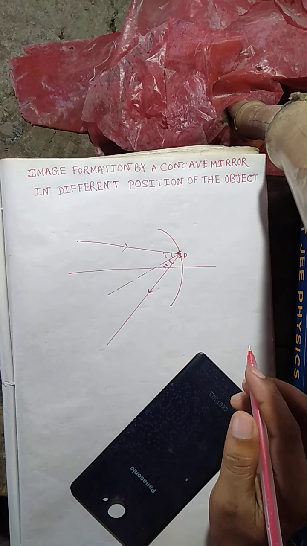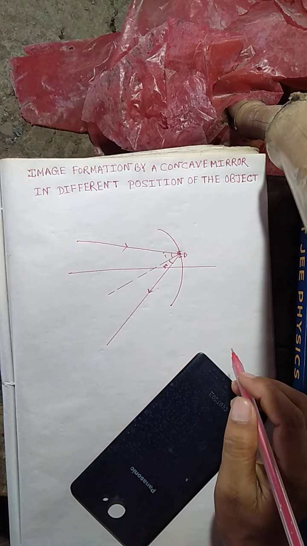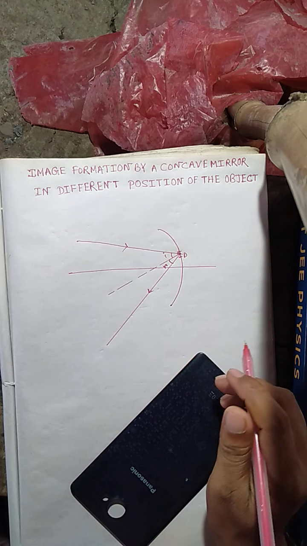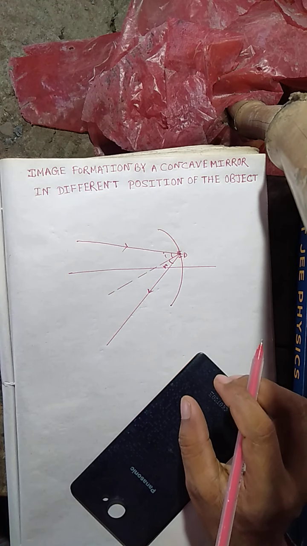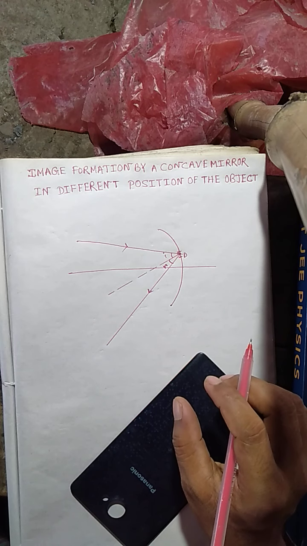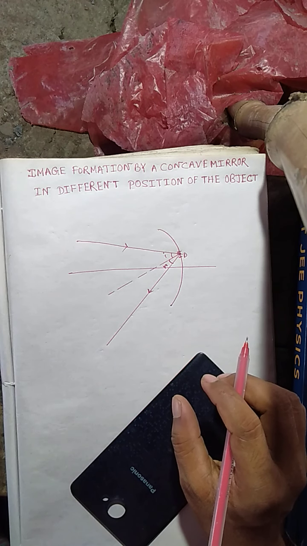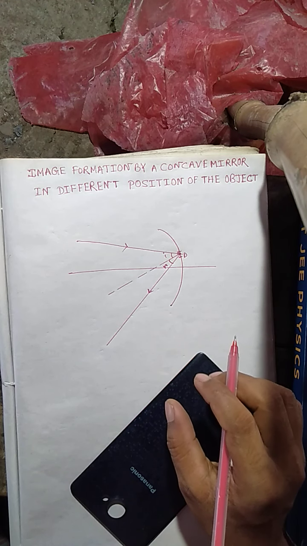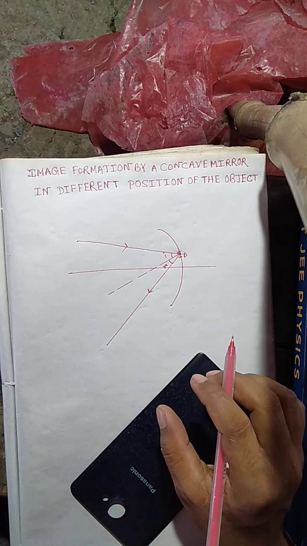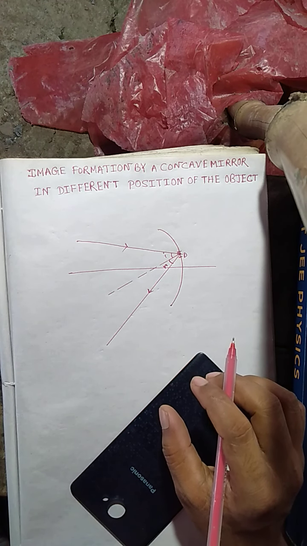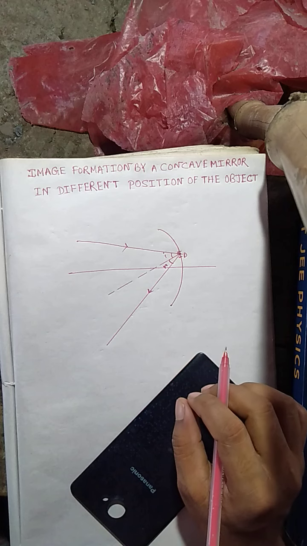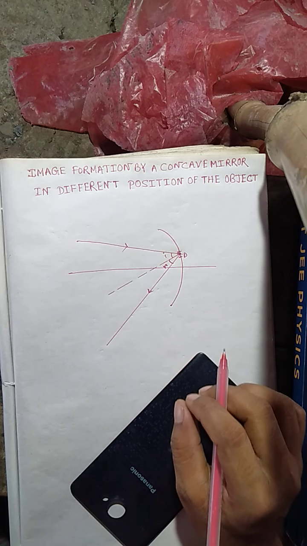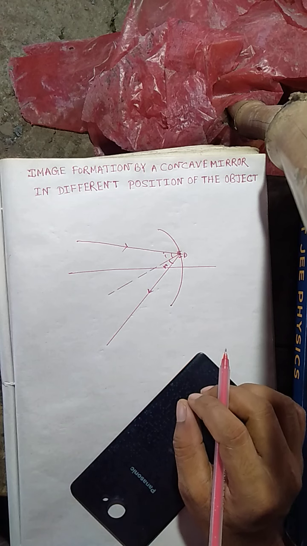At the point where the ray is incident you draw a perpendicular, and the angle of incidence is always made between the incident ray and the perpendicular. According to the second law, the angle of incidence equals the angle of reflection. So you have to draw the reflected ray so that the angle of reflection equals the angle of incidence. You have to note this statement.